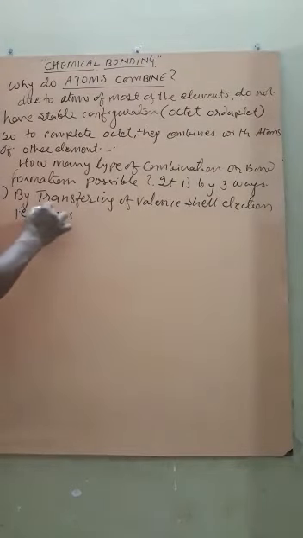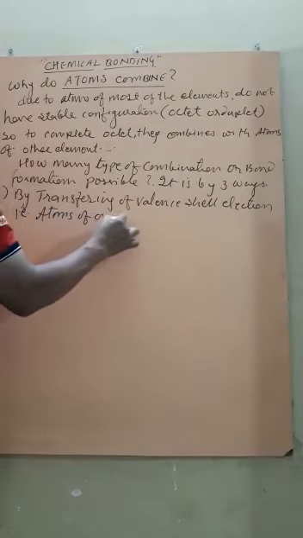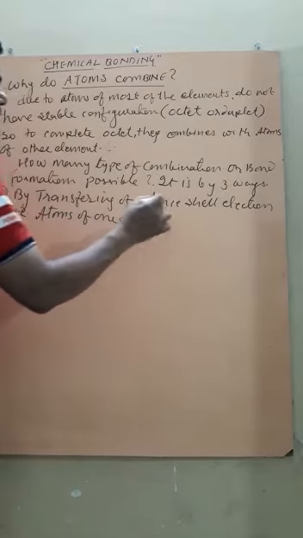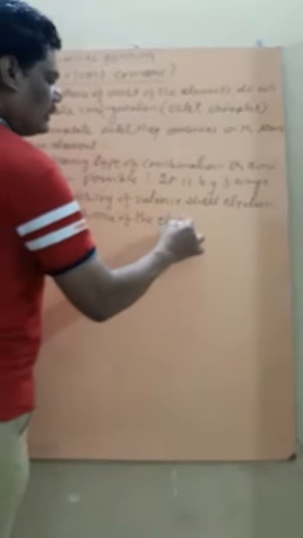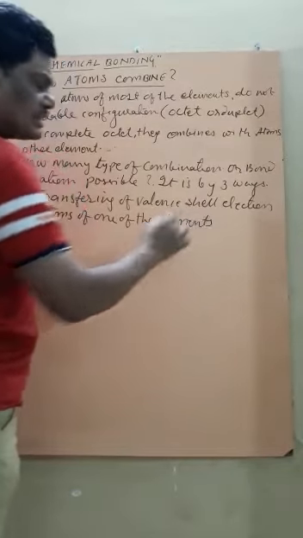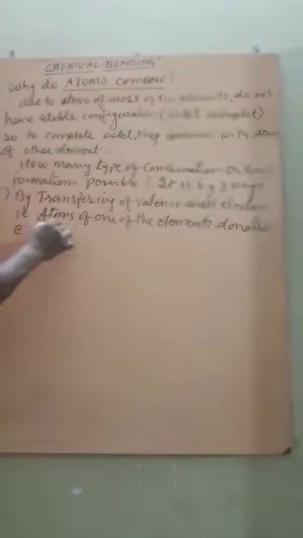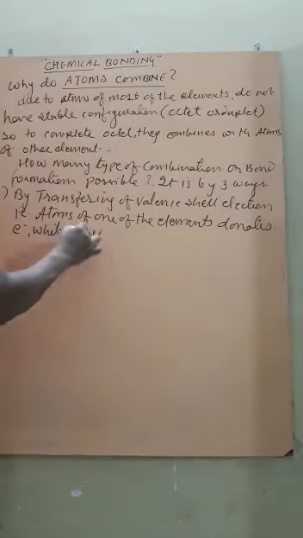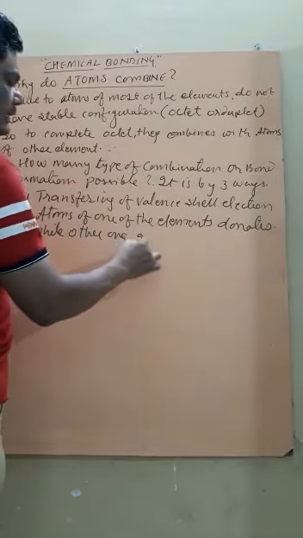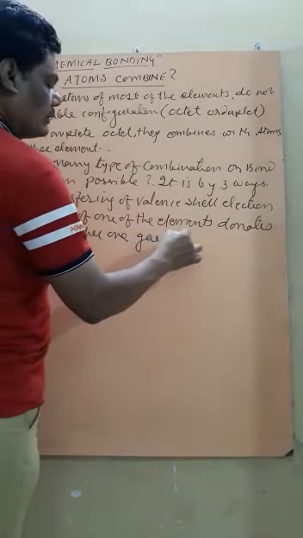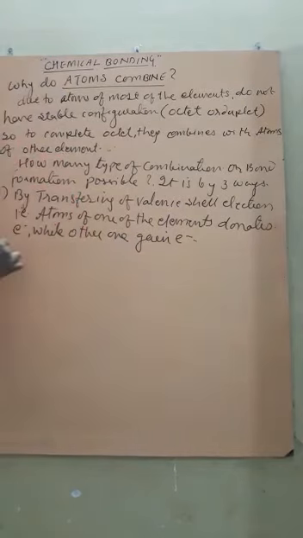That is, atoms of one of the elements donate electrons, while the other one gains electrons.